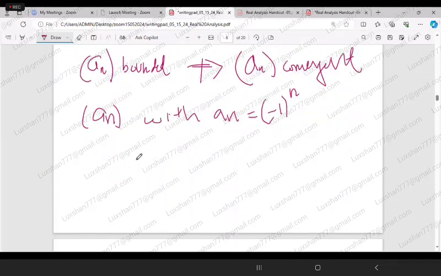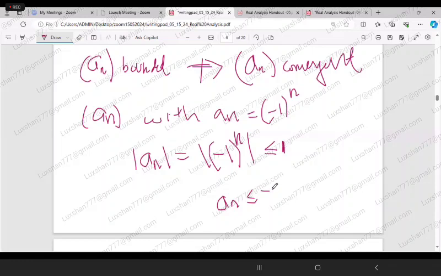Obviously, we know that mod of an, which is equal to mod of minus 1 to the power n, is less than or equal to 1, isn't it? When it is a positive number, it is plus 1, and when it is a negative number, it is minus 1. So an is always less than or equal to plus 1 and greater than or equal to minus 1, isn't it? Hence it is bounded.